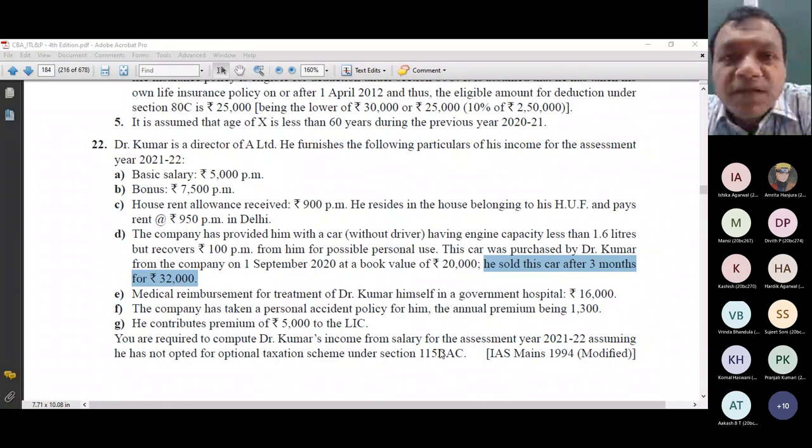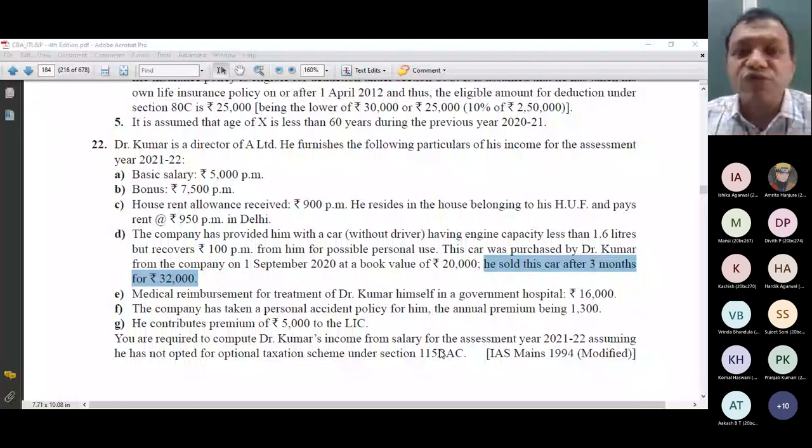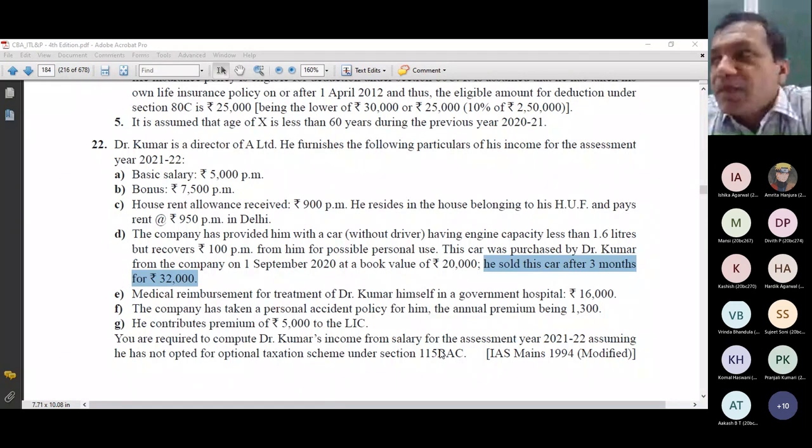But in my example, this car is my personal car. And whenever you sell personal movable things except jewelry, then these are not capital assets. Whenever any person sells personal movable items, it can be my personal laptop, my personal scooty, my personal car, my personal shoes, my personal watch, my personal clothes, anything which is personal and movable, except jewelry. Jewelry, even if personal, is a capital asset.